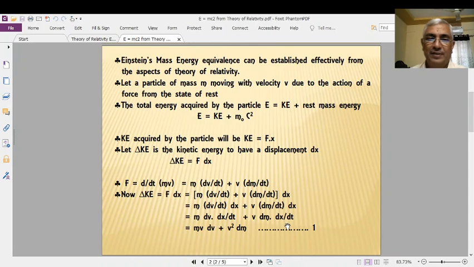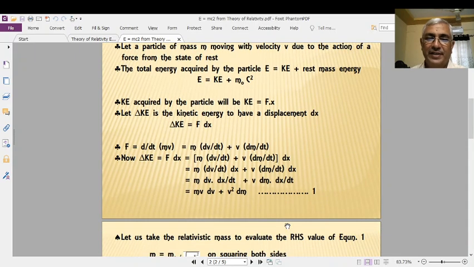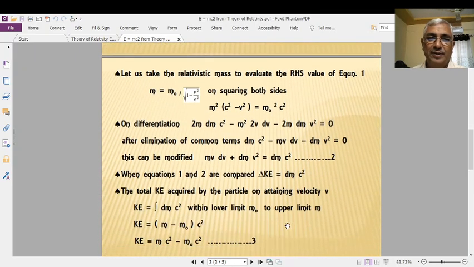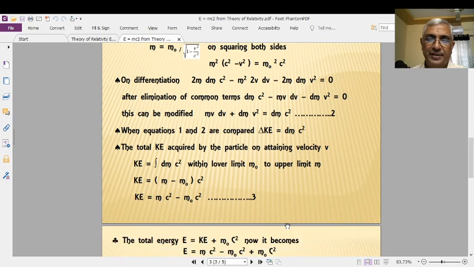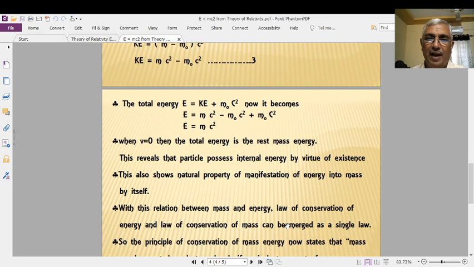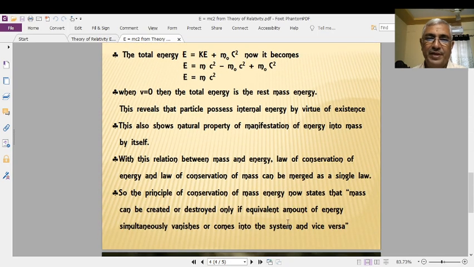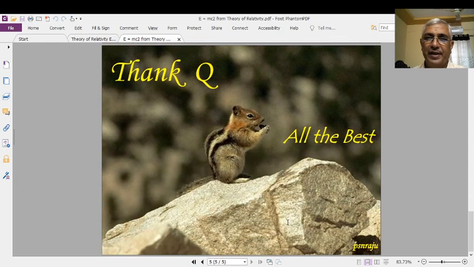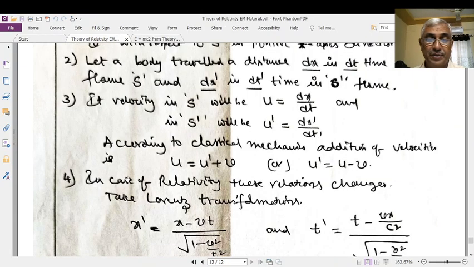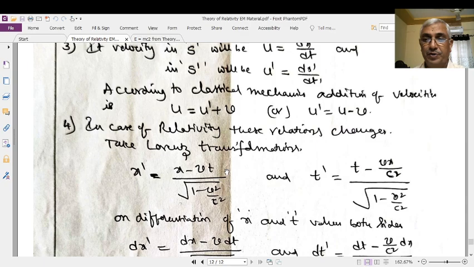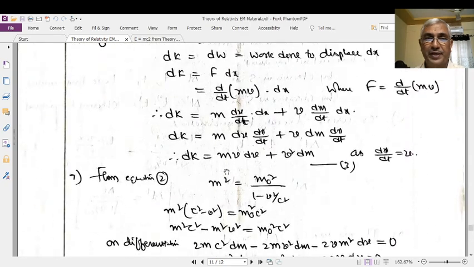These are the various steps shown in the slides, and the same steps will be in the student's material. Therefore, giving more importance to the student materials, I will now derive E = mc² using the student's material.